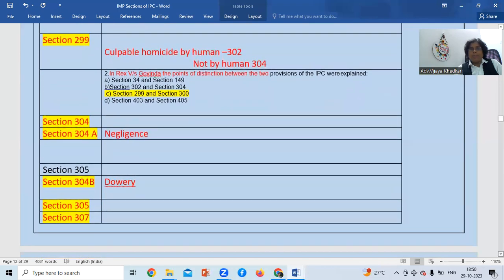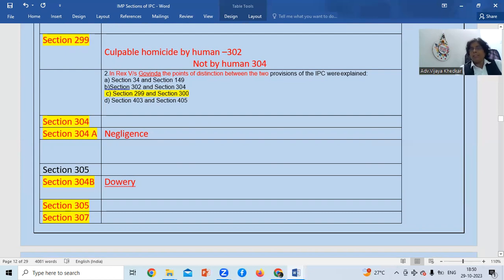And culpable homicide I have just explained, in which a human is killing another human, punishable under section 302. And if the other is like a snake, someone dies of a snake bite. One illustration is also there about a husband killing his wife.